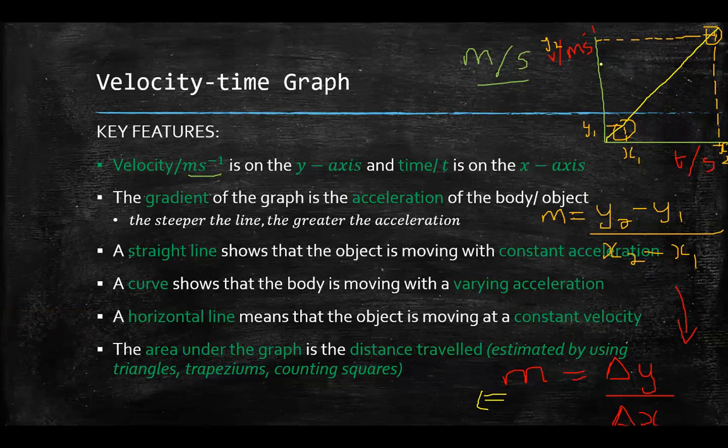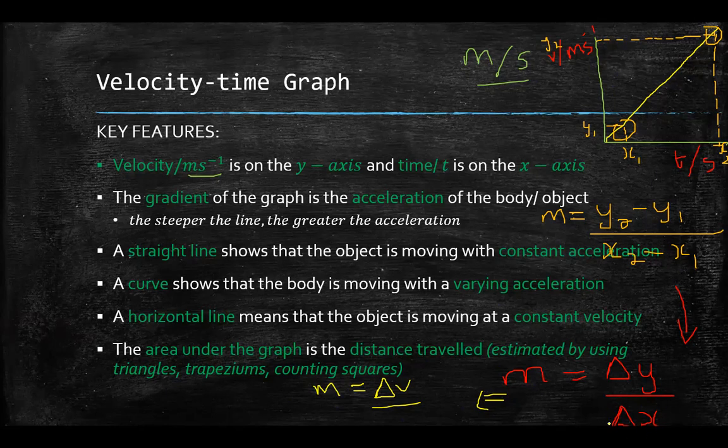Notice for this particular graph, velocity time, the quantity on the y-axis is velocity. So my gradient, which is m, is actually the change in velocity divided by the change in x, delta x. The quantity on the x-axis is time.